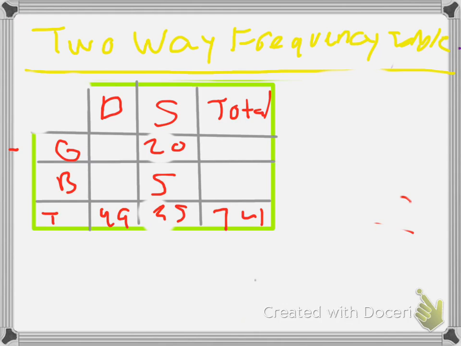Say I'm going to be a little generous to you, and I'm going to give you how many boys like dodgeball, which is 7. So we subtract 7 from 49, and we get 42.